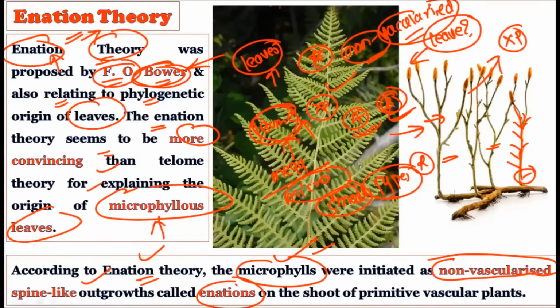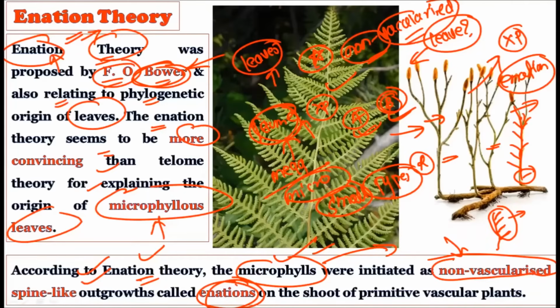Okay, now see, according to this enation theory, the microphylls were earlier initiated as non-vascularized, spine-like outgrowths, and these spine-like outgrowths were called enations. That is why this theory is famously called the enation theory: whatever the axis is there, and the small spine-like outgrowths which do not have any vascular connection, these are referred to as enations, and that is why this theory is called the enation theory.